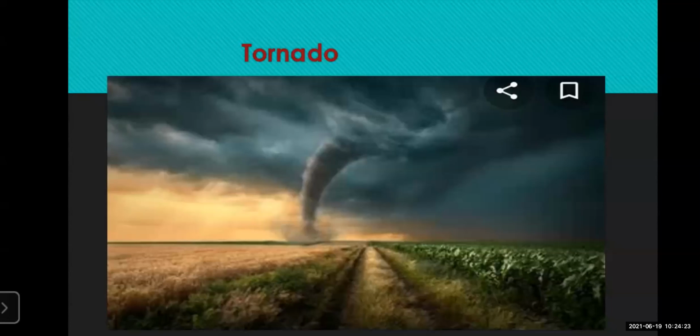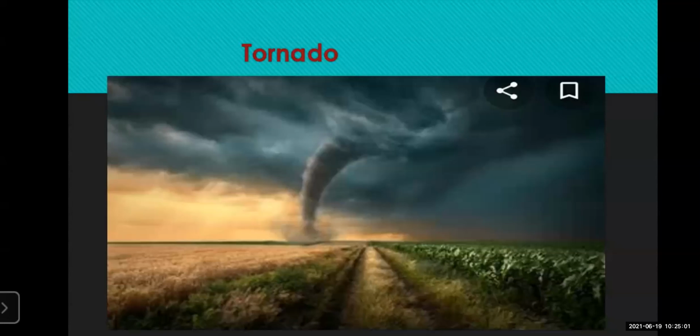Because the cyclones occur near the coastal area. Where the cyclones occur, we have seen in the last slide, near the coastal area where there is a sea coast. Whereas now what is the difference? A tornado occurs on the land, that is in the plain area away from the sea coast. In the plain area which is away from the sea coast, this type of cyclonic condition comes, and it is actually called a tornado.